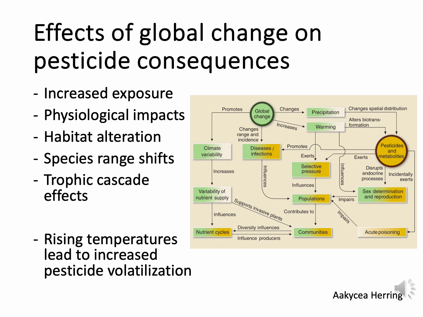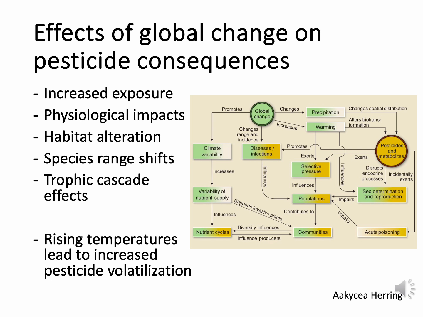The physiological impacts: warmer temperatures can affect an organism's metabolism, potentially making them more susceptible to pesticide toxicity. Habitat alteration: changes in vegetation due to climate change can modify the distribution of both target and non-target species, leading to increased exposure to pesticides in new areas. Species range shifts: as species shift their geographic ranges in response to climate change, they might encounter new pesticide-treated areas, which would increase the exposure risk.